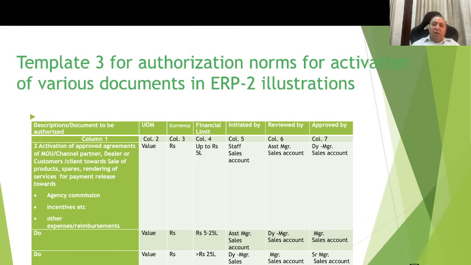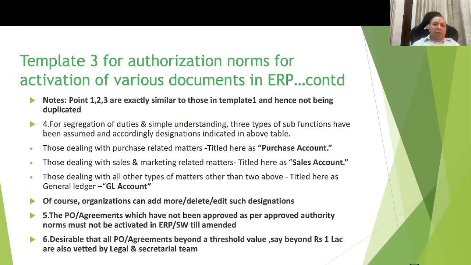The concept is similar, and the organization CFO, MD, etc., can decide what designations can be added, deleted or modified.